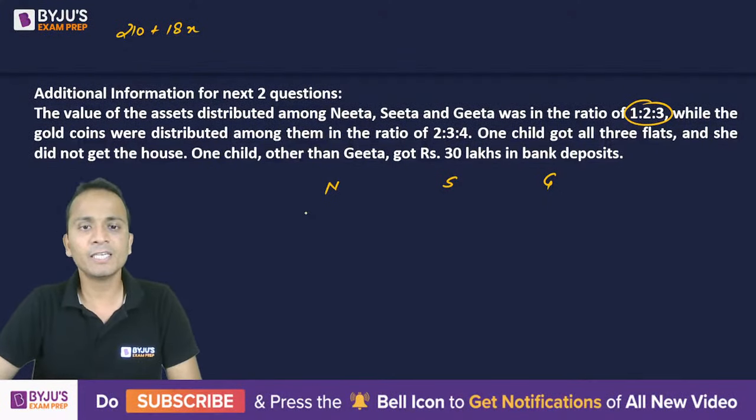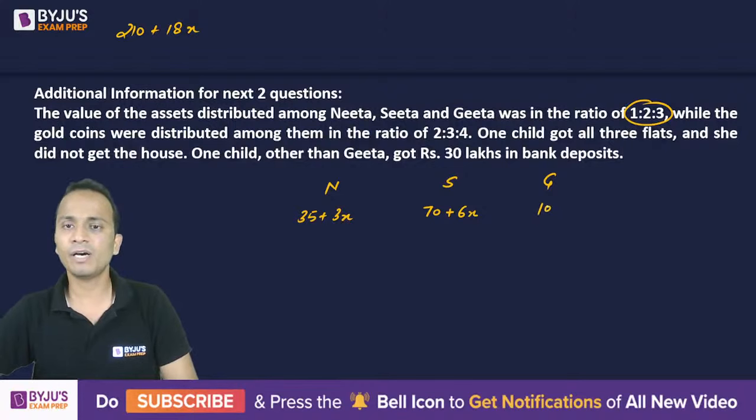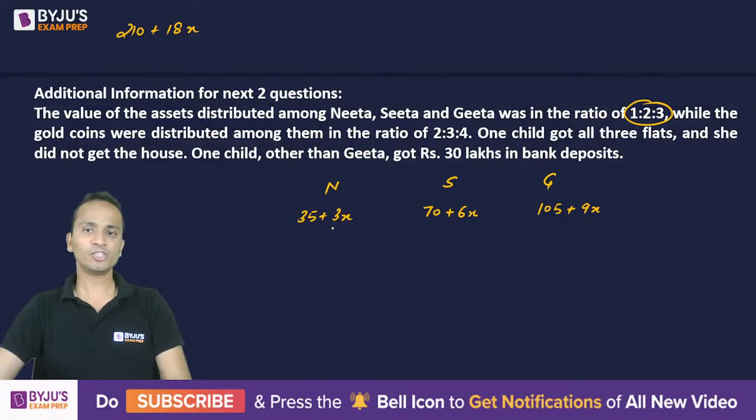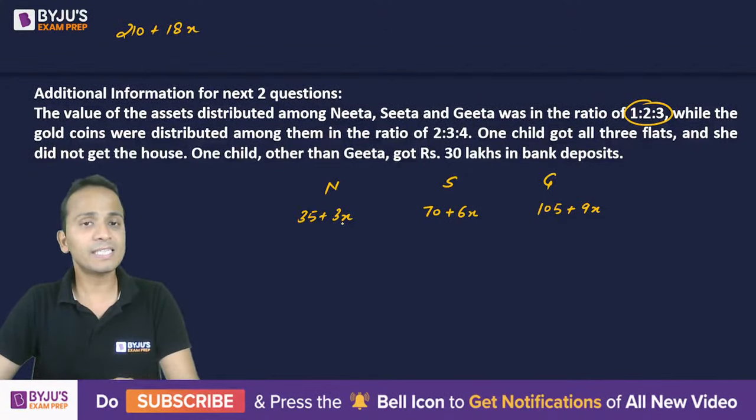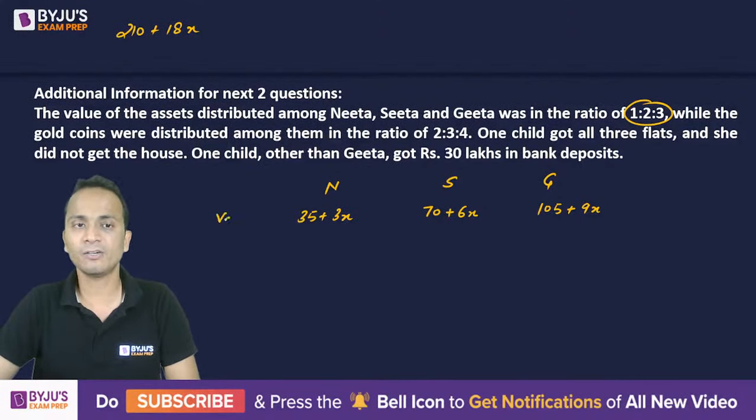So Nita will get 35 plus 18 divided in 1:2:3, so 35 plus 3x. Sita will get 70 plus 6x, and Geeta will receive 105 plus 9x. Okay, so this is how the entire asset will be distributed. Now this is the value of the entire asset, value wise. That doesn't mean that Nita will get 3x coins, Sita will get 6x coins. Now in terms of gold coins,